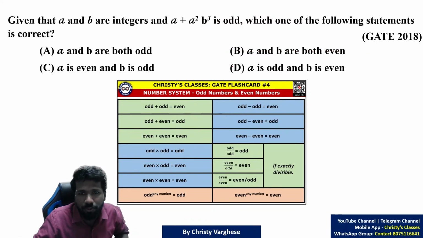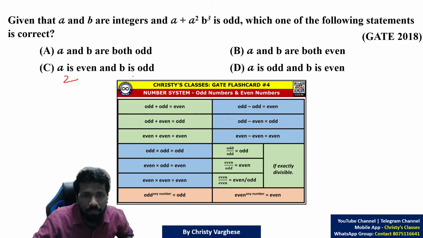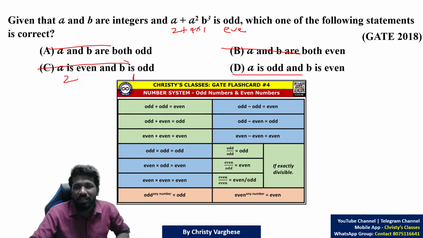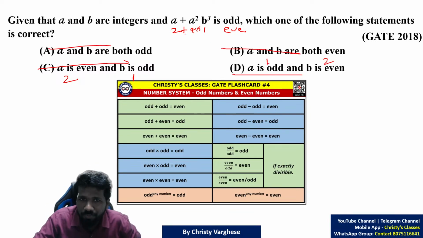Same way try the third option also. A is even, A is 2, B is odd, 1. So 2 plus 2 square, 4, into 1 cube. So 2 plus 4, even. That is not odd. So option C is also eliminated. So option D, A is odd, B is even. A is 1, B is 2. That is the only remaining option. So that should be the answer.